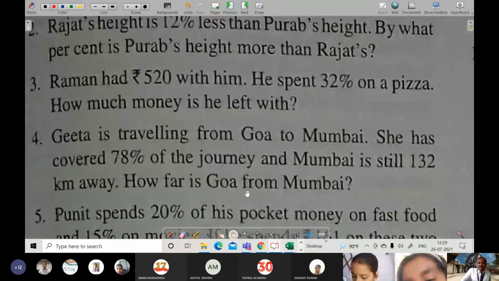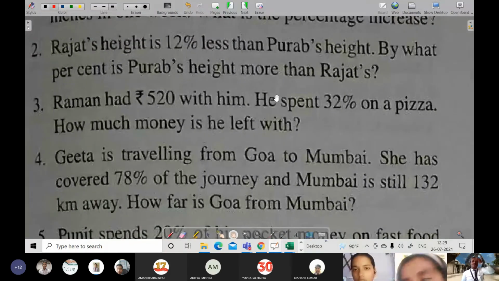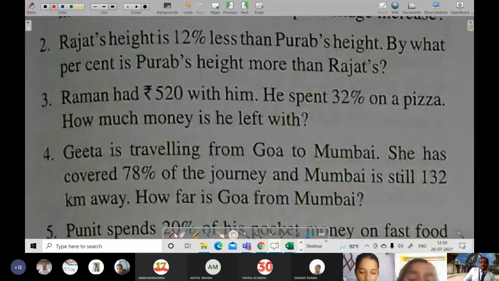Here it has been said, Rajat's height is 12% less than Purab's height. By what percent is Purab's height more than Rajat's? Very interesting question. Such questions are generally asked in competitive exams also. If you give this to any brothers, sisters, uncle or auntie who is preparing, and they are able to do it, that means they are good in maths.